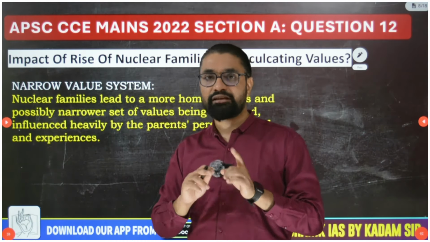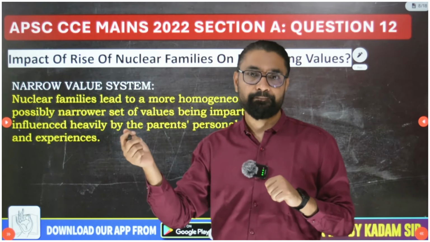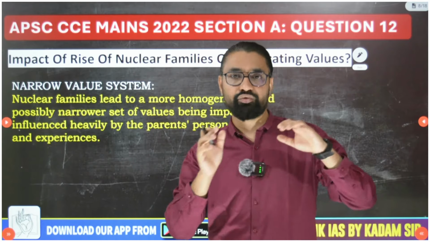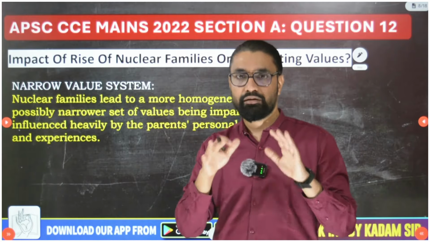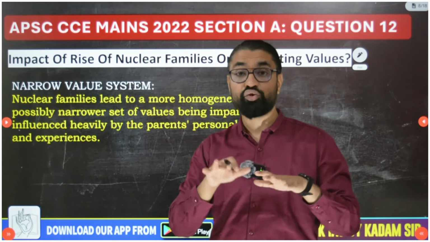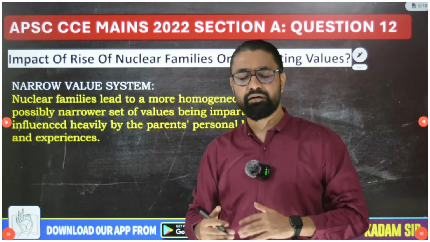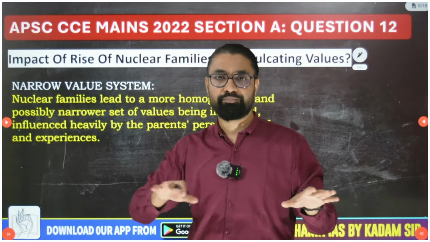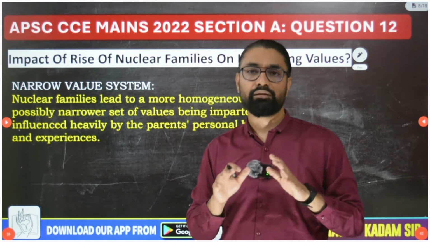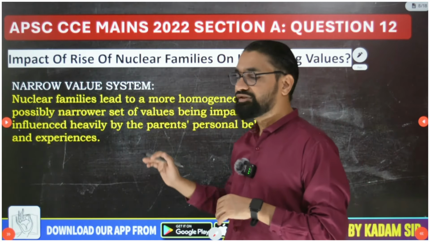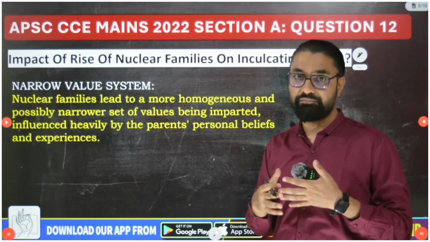Now here, the impacts are both good and bad, but UPSC in this case did not say "critically analyze". If they add the words "critically analyze", then you have to write positive points and negative points separately, and provide your opinion after critically analyzing all sides. Here they said "in your opinion", so write your opinion, good, bad, positive, negative, one after another. You did not have to separately group positive and negative impacts, but even if you group them, it's not a problem. So a narrow value system is an outcome of limited role models and loss of intergenerational value system guidance.